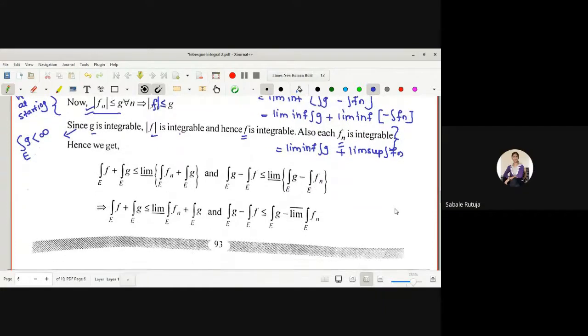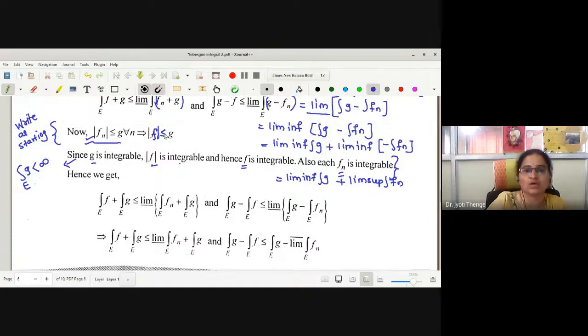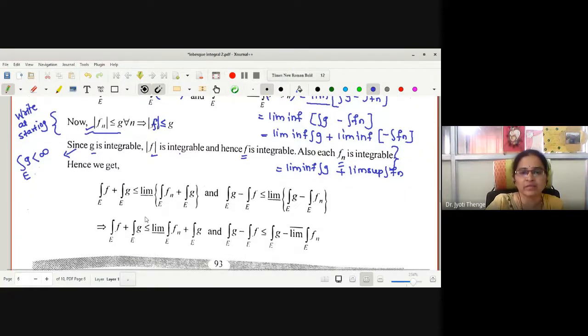Okay, therefore here it was written. What for the first one? Integration f plus g, the same kind of argument we will follow. Is it integration fn plus integration g? Let us separate the limit: the limit inferior of integration fn plus the limit inferior of integration g.